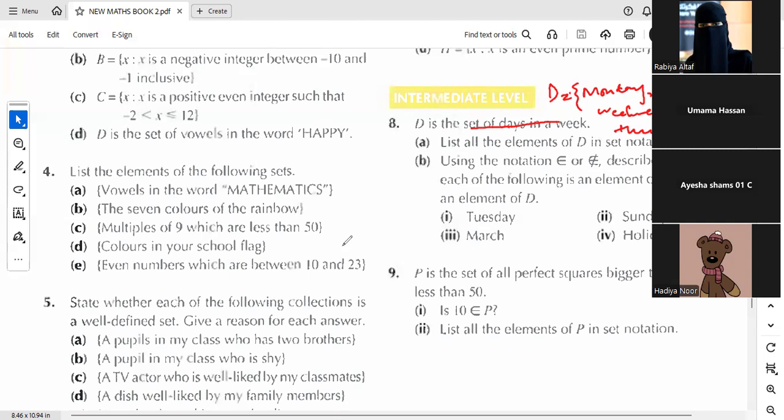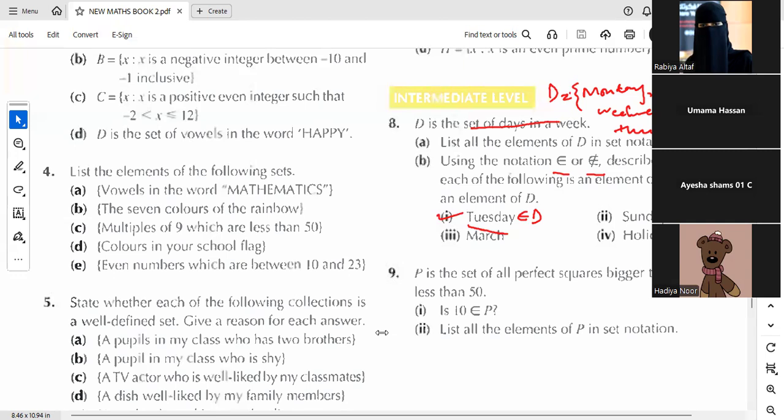For part B, we need to use the set notation to describe whether all these elements, all these members are elements of set D or not. We have these two symbols. We know the meaning of these two symbols. Look at this first part and let me know whether this Tuesday is part of this set or not. Aisha Shams, which symbol do we need to use over there? Belongs to or not belongs to? Belongs to, good. What about the second part? Second is also belongs to.